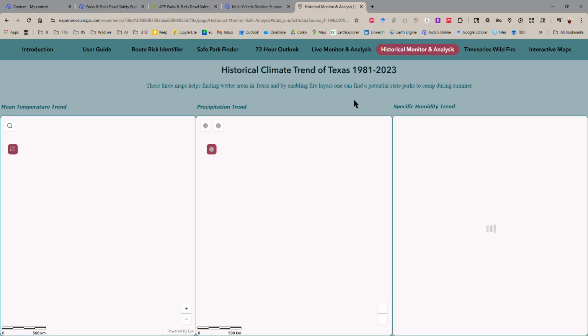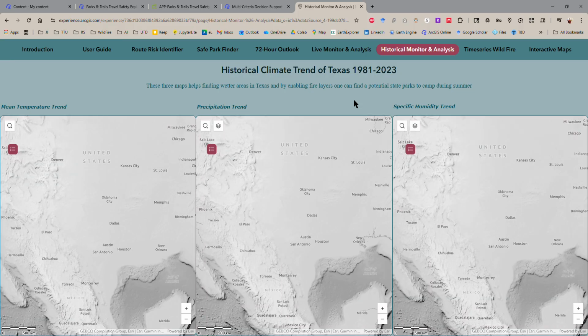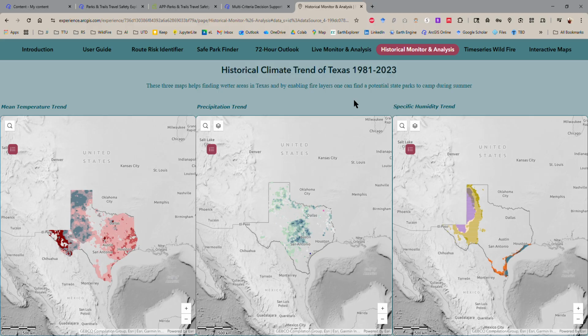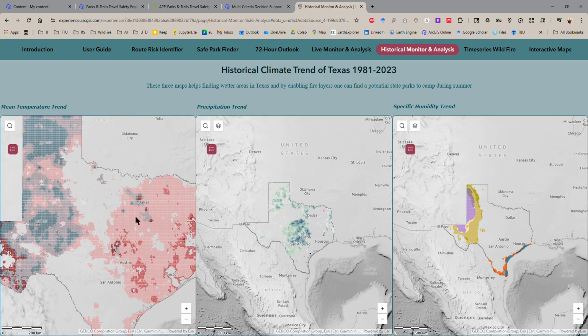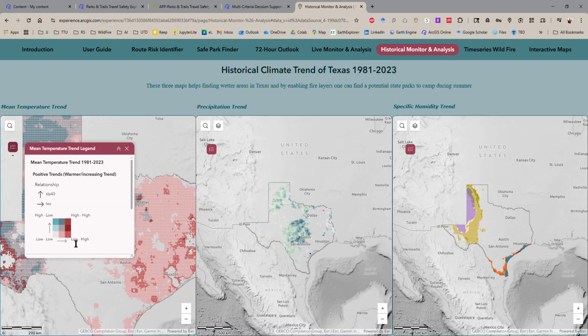And this is the historical monitoring and analysis. This one actually helps you, or your friend who is maybe traveling overseas to the USA. This is currently Texas focused. So here you have the last 43 years of mean temperature trend. So maybe someone doesn't like summer that much, but has to be in the Texas region for research or anything else, or maybe some work. Most people move to Dallas or Austin, but you can also see where the temperature trends are better, and you can use this legend, increasing, high, low, everything, to see how this works.